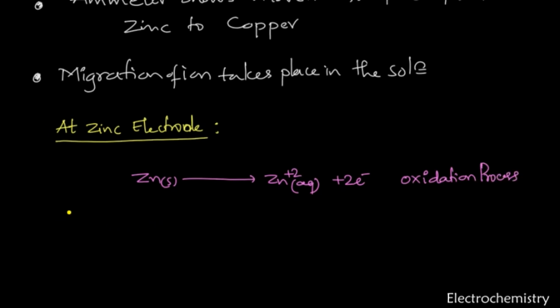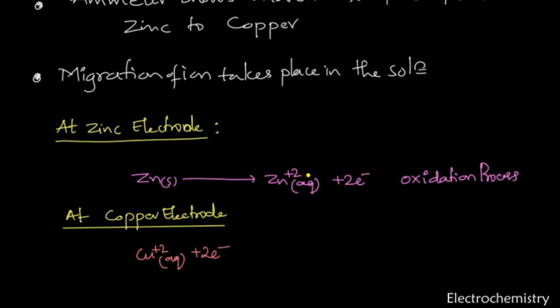On the other hand, at the copper rod or copper electrode, the opposite process is happening. The copper, which is in the +2 oxidation state and dissolved in the aqueous medium, gains 2 electrons which are given by the zinc and is converted into copper in the 0 oxidation state, which is solid. The oxidation state of copper here is +2 and here it is 0, meaning the positive charge is reduced, and therefore it is a reduction process. Most of the students already know that oxidation and reduction occur simultaneously.